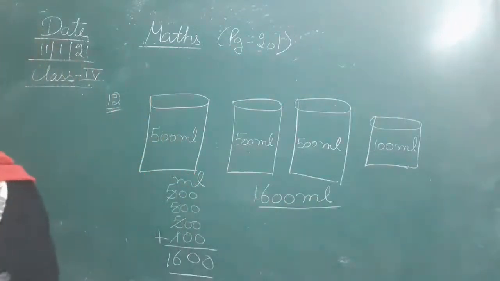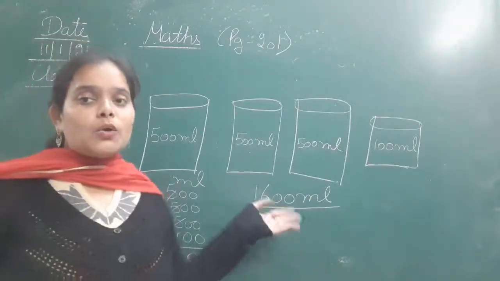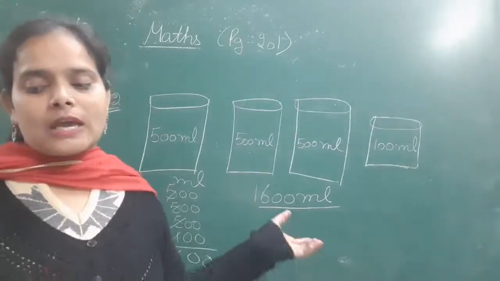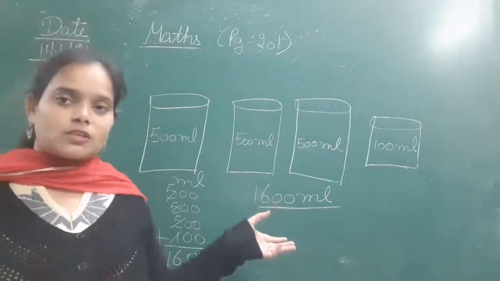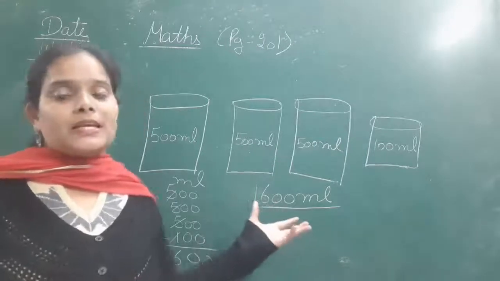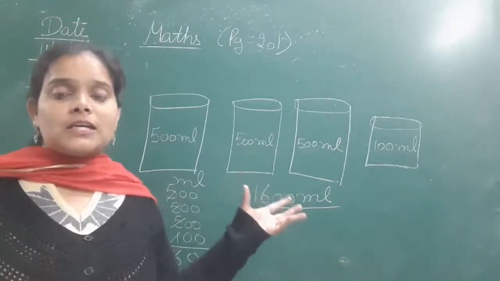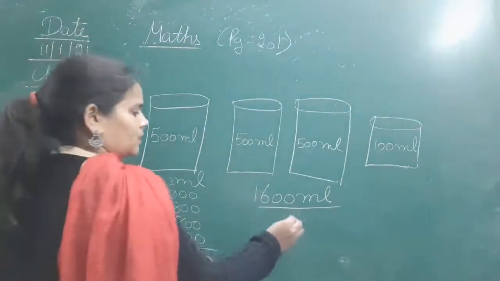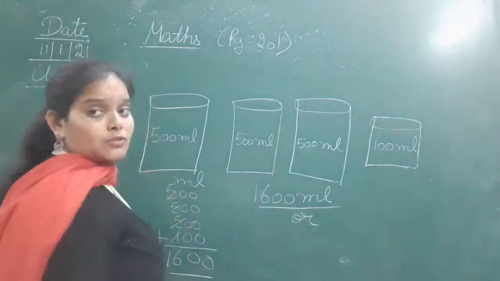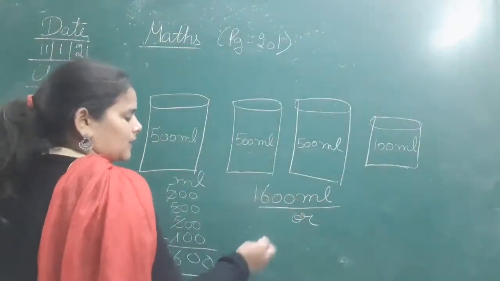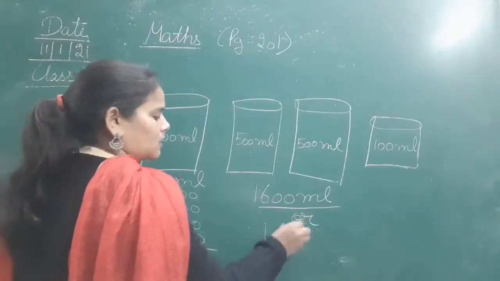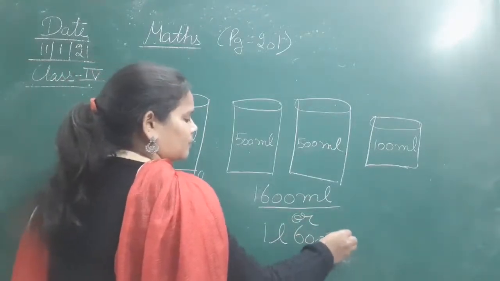We have calculated it in ml. If you want, you can also convert it into liters and milliliters. Yes, you can measure 1600 milliliter of milk with it, or you can write it like this. 1 liter is equal to 1000 milliliters, so we take 1000 milliliters out, and that will be 1 liter 600 milliliter.